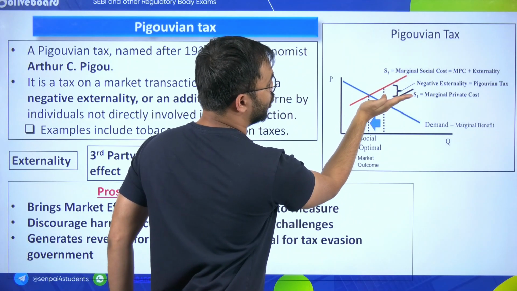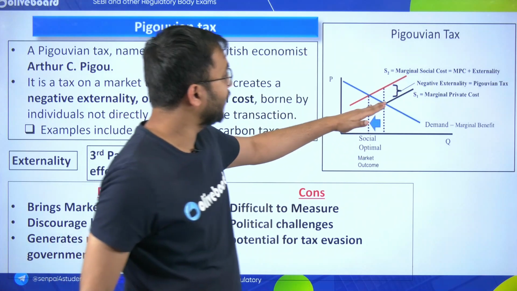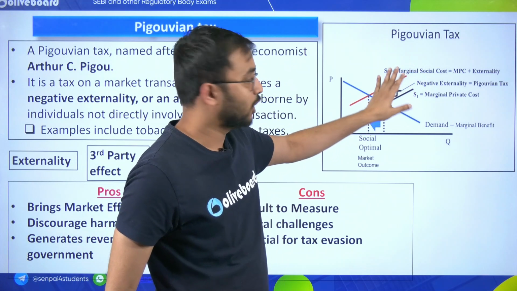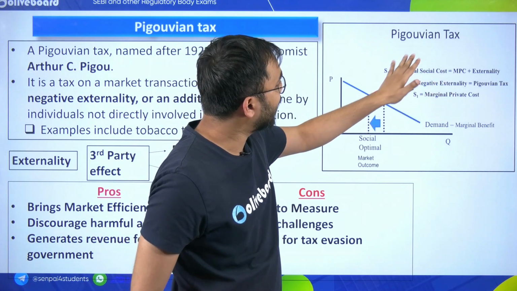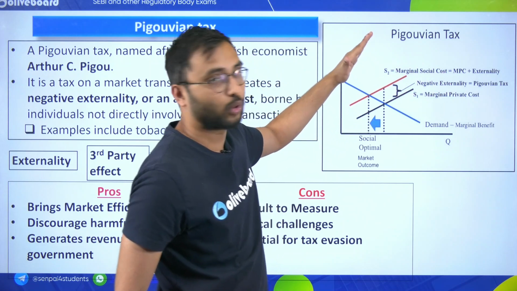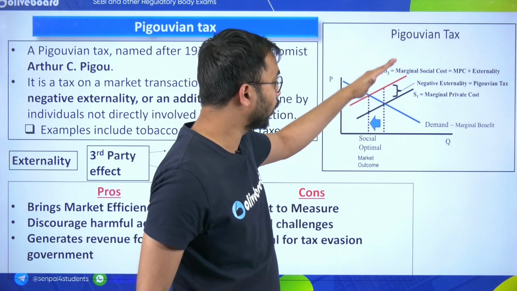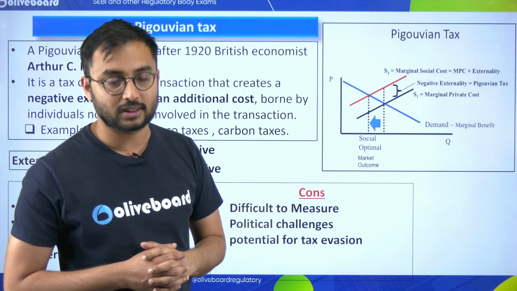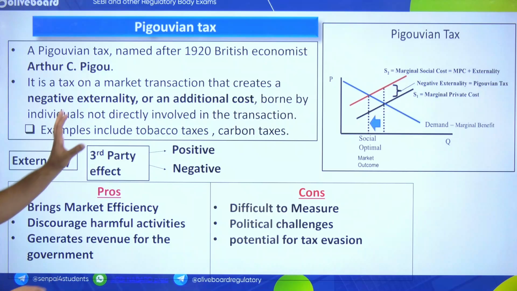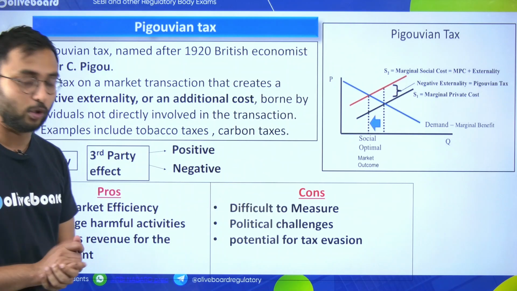So this is how your overall cost shifts from your private marginal cost to your social marginal cost, okay? This is what you can see on the overall graph in the context of Pigouvian tax. Now what are the advantages and disadvantages, or pros and cons, of the Pigouvian tax?